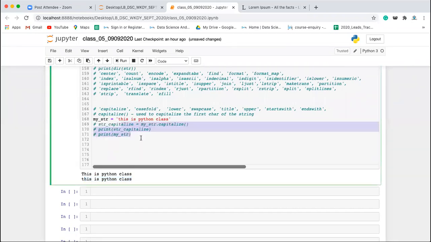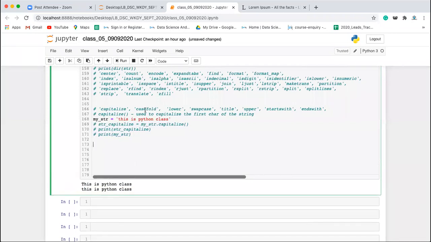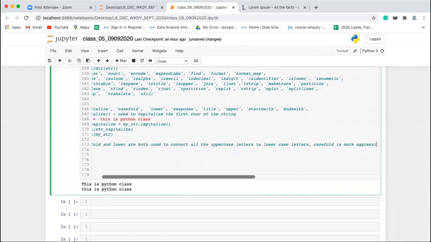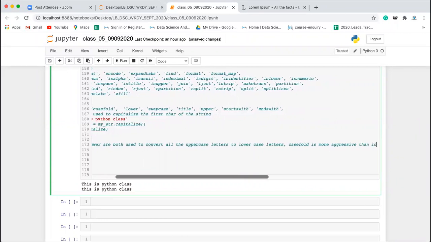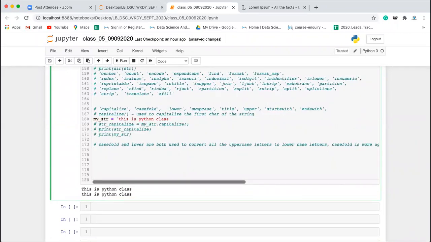Fine. Now let's see the next methods, casefold and lower. Casefold and lower methods are both used to convert all the uppercase letters to lowercase letters. Both methods are used for the same purpose. Okay, but casefold is more aggressive than the lower function. Now, what do you mean by aggressive? So let's understand it with an example.